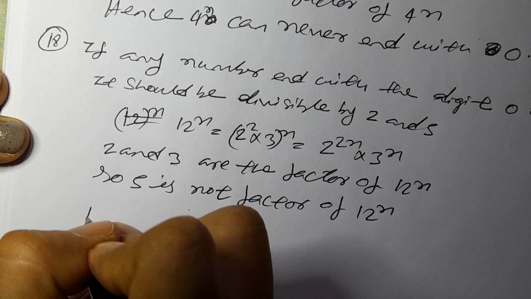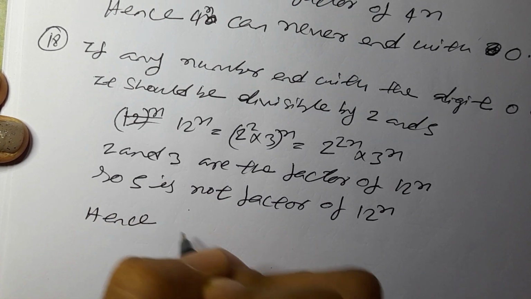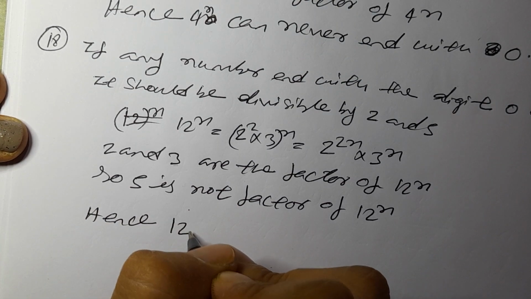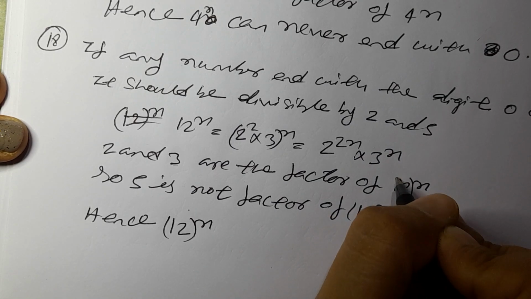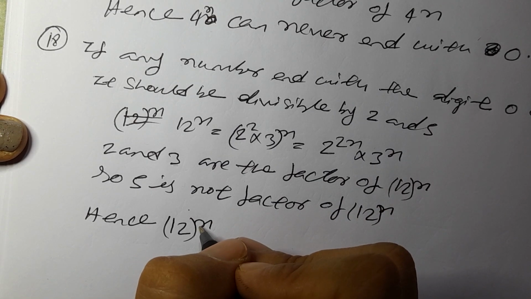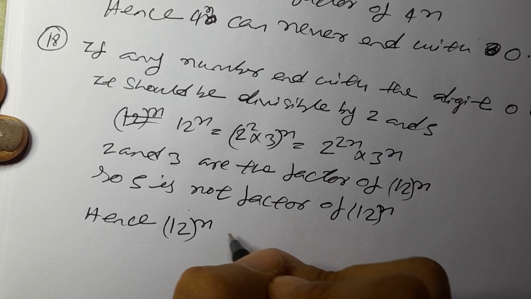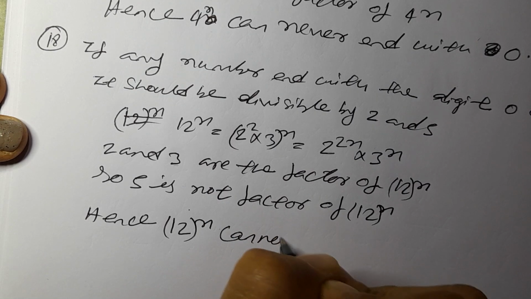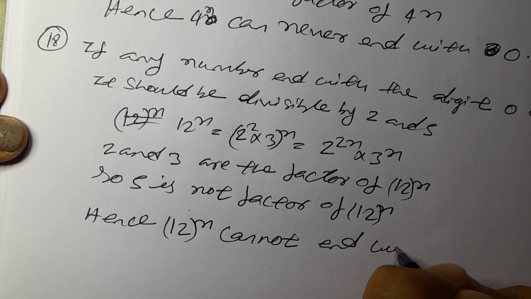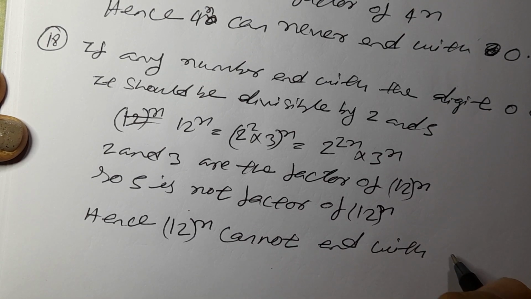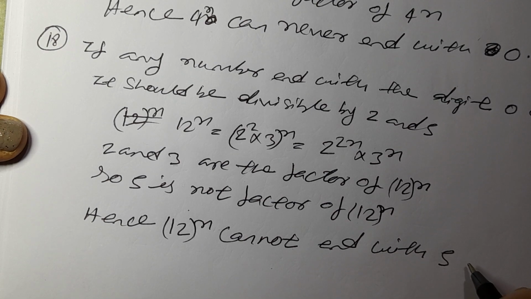So hence 12 to the power n cannot end with 5 or 0.